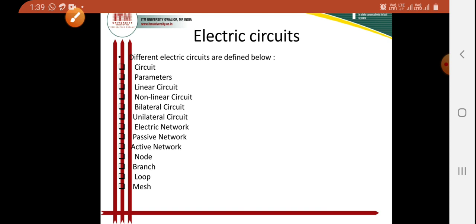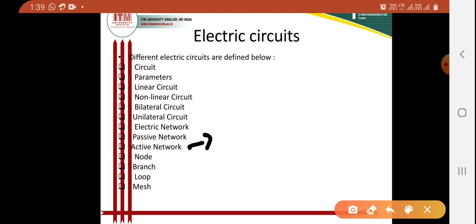Now coming to active network. What is an active network? Obviously here one or more sources of EMF will be available. So in a network in which one or more sources of EMF are available, that kind of network will be called an active network.